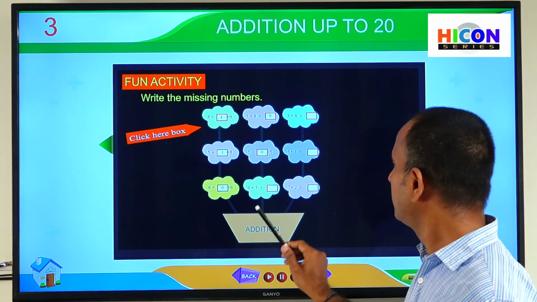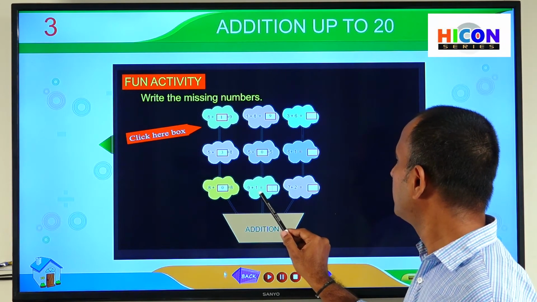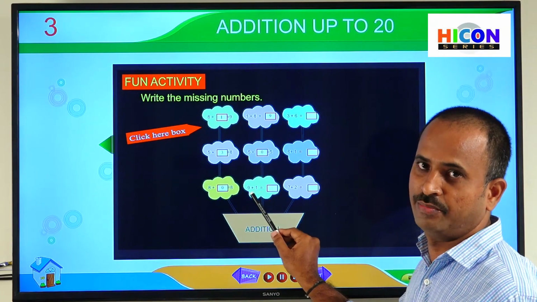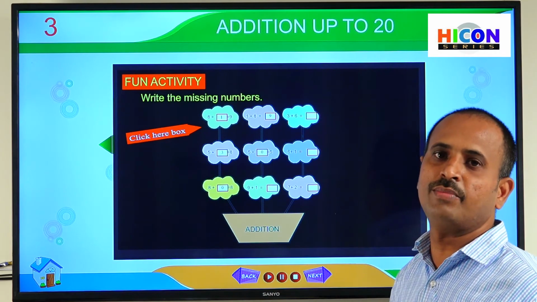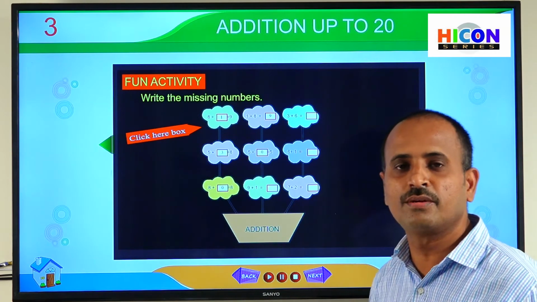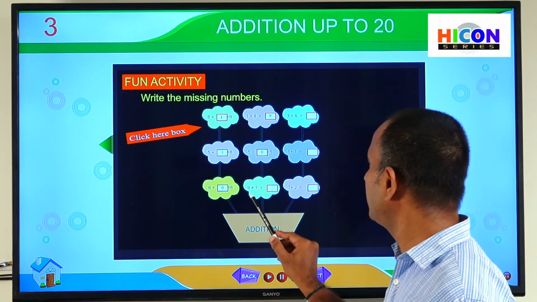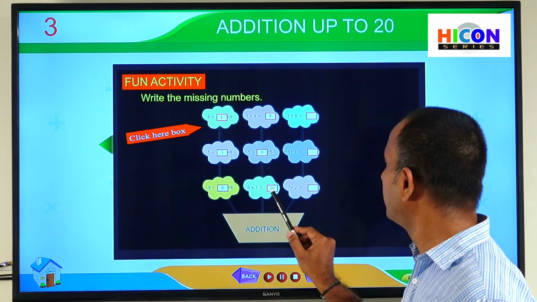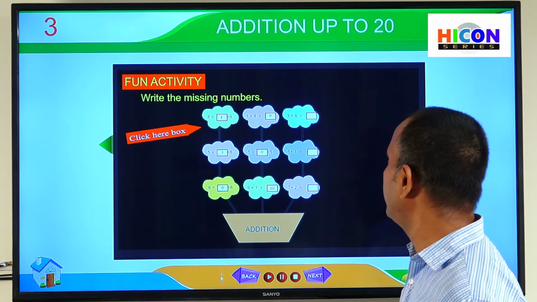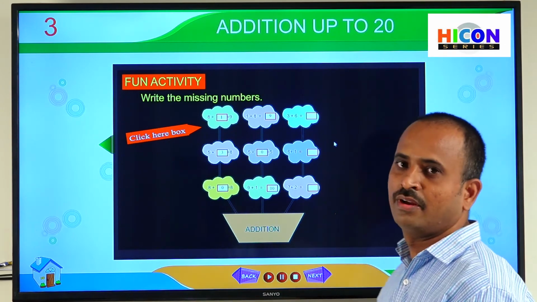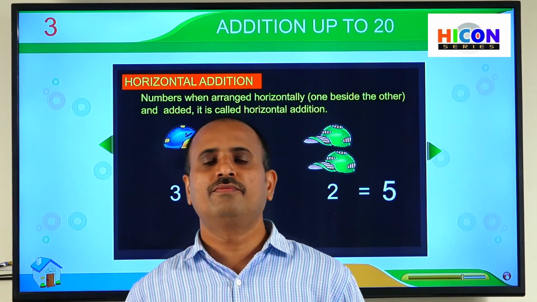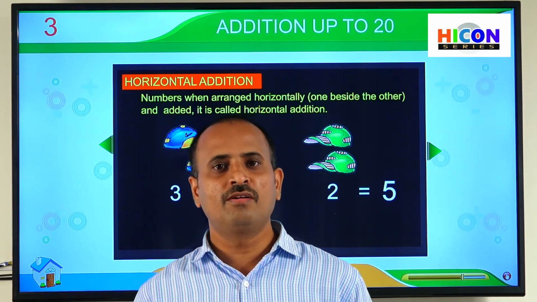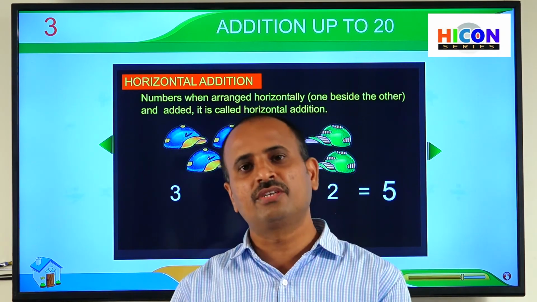So see the next one. So 9 plus 1 is equal to dash. So here also they have added 1 to the number. When we add 1 to any number, we will get its successor. So successor means it's the next number. So what is the next number for 9? So after 9 we will get 10. So write 10 in this box. So children, in this way, practice the remaining ones at your home. Up to now we have discussed 3 types of addition facts, and we have practiced some problems on addition facts.